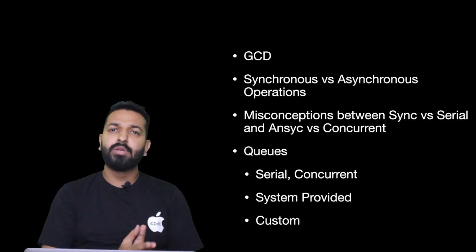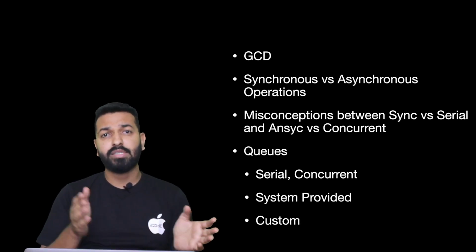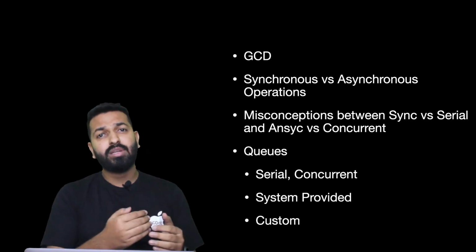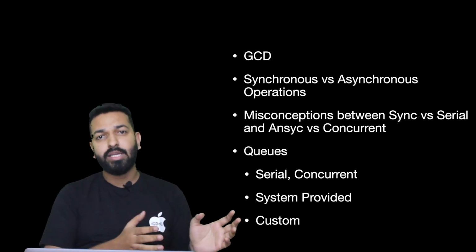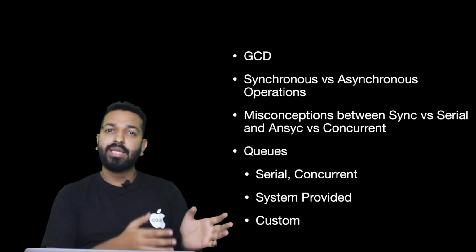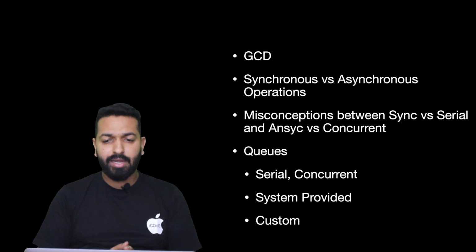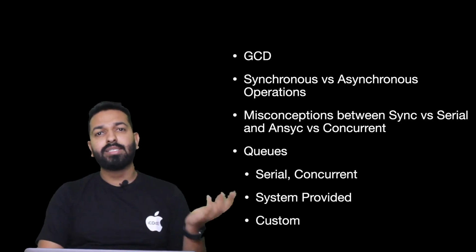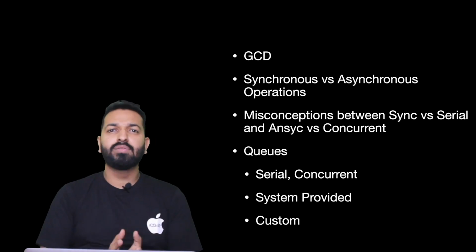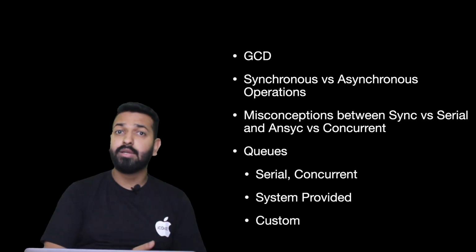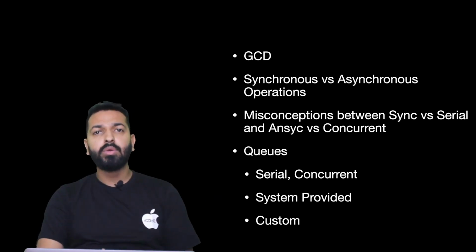We will understand the difference between synchronous and asynchronous. We will understand the difference between serial versus concurrent, and then what is the difference between serial and synchronous, because again these two terms are also very confusing. People treat synchronous as serial and asynchronous as concurrent, so we will go into very detail and understand that. Then we'll come to queues: what are serial queues, concurrent queues, what are system provided queues, what are quality of service, why QoS has been introduced by Apple, what is the need of it, and then custom queues, how can we make our own queues.